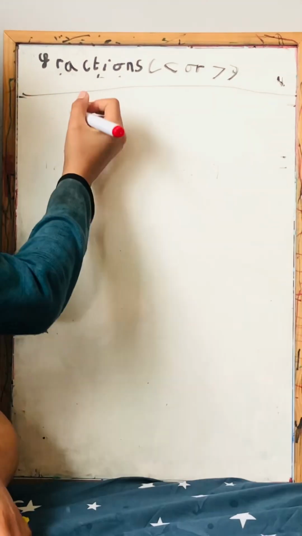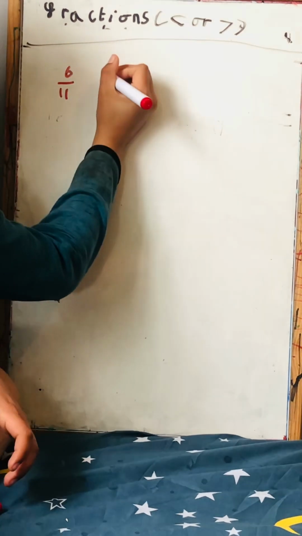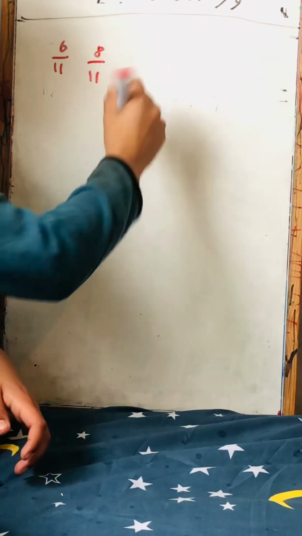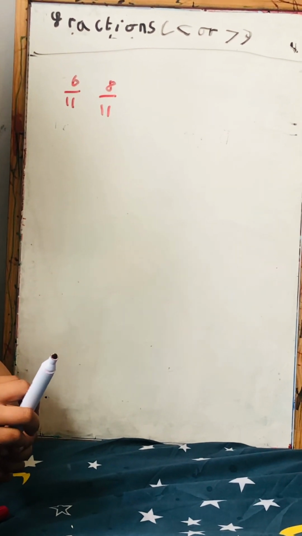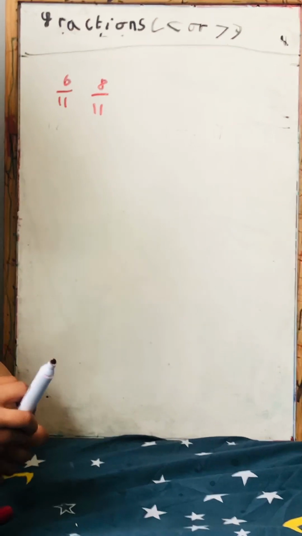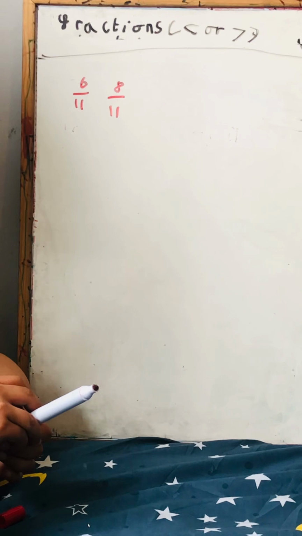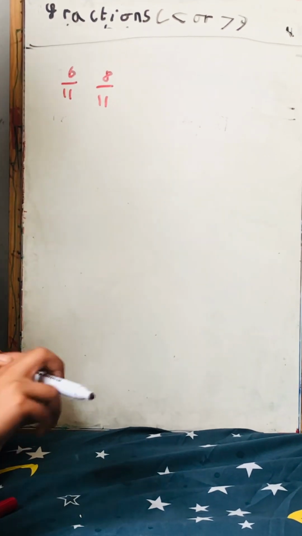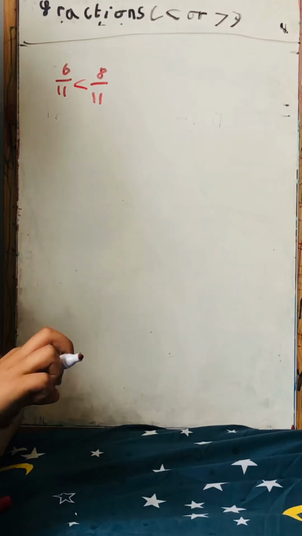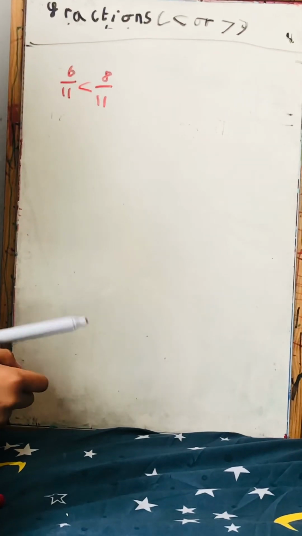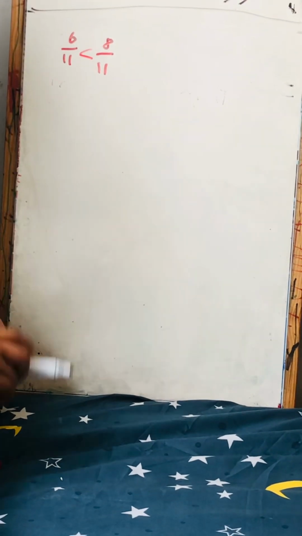So let's say 6 by 11 and 8 by 11. Let's see if you can solve this one. I'll give you 30 seconds to 1 minute to solve it. If you want, you can take less time or pause the video to get more time. Let's see if you can get it right. So it's 8 by 11 because the denominators are the same, so it's the same parts, but the numerator is higher for 8 by 11 than 6 by 11.